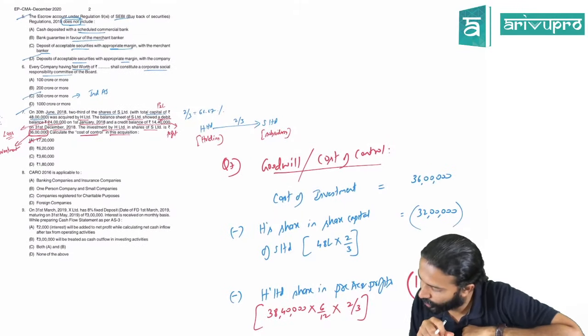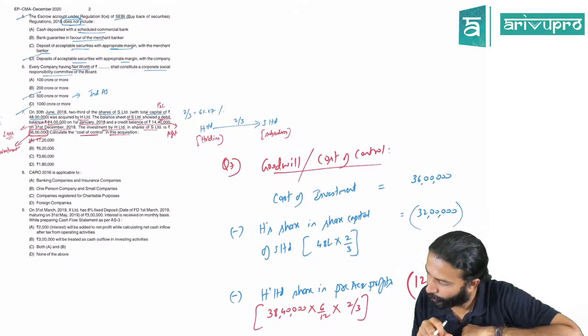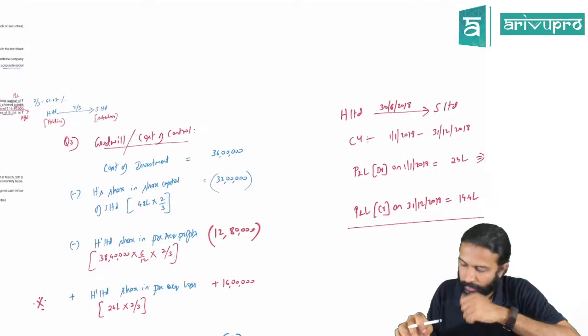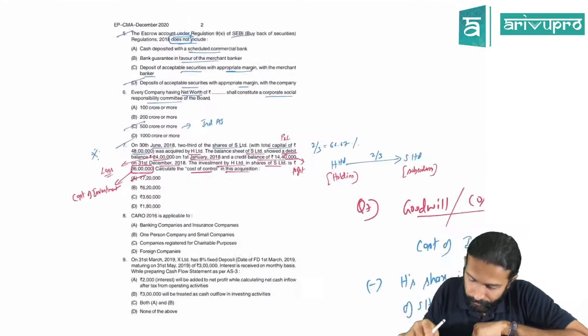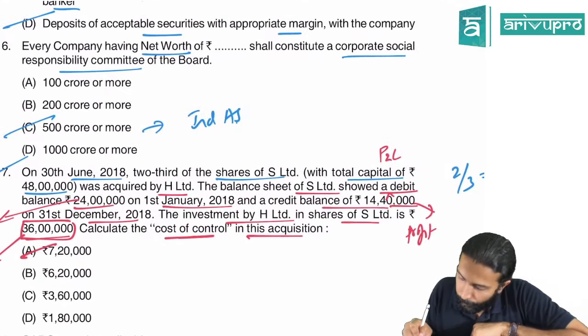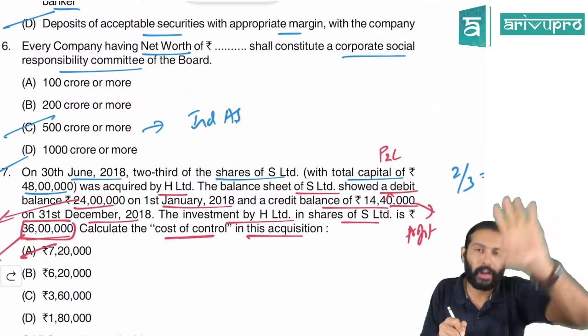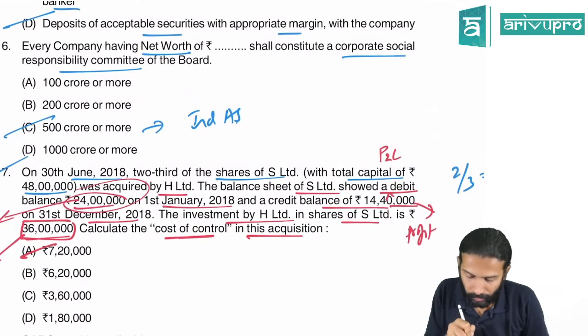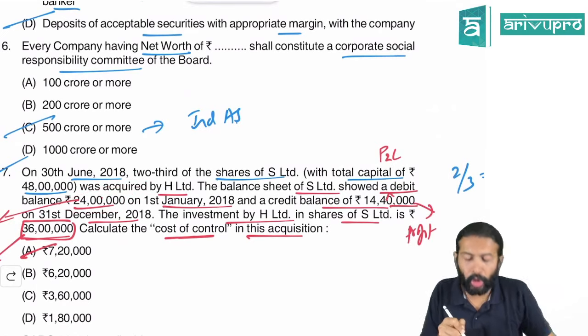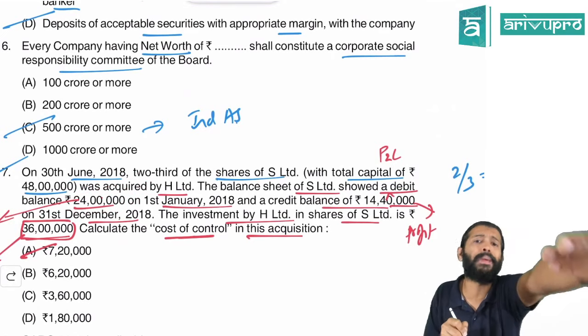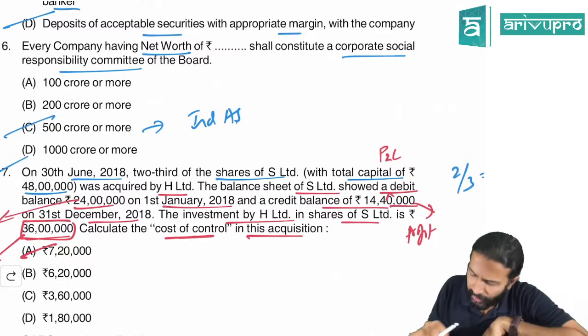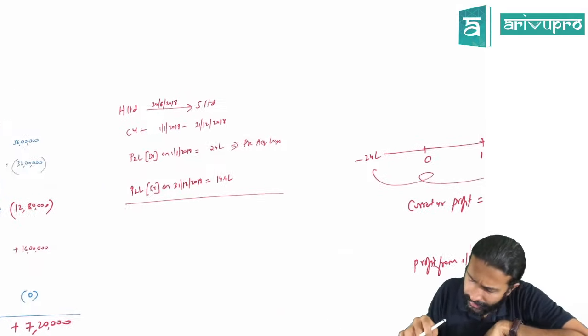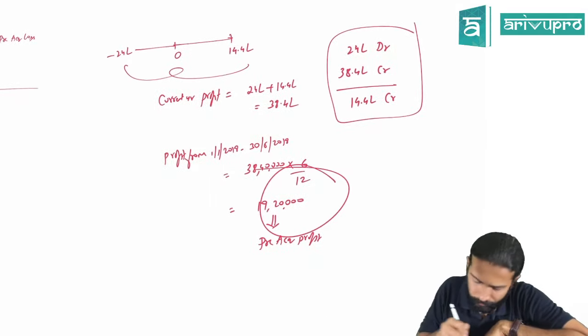Loss is also pre-acquisition, right, sir? So we should divide for 6 months, right? Yeah, no, that's what. Check here. They have given a pre-acquisition loss of 24 lakh, correct? That is already there. Pranita, getting it? On 24 lakh, you already have made this loss. So here, why am I prorating? Why am I calculating 6 months, 6 by 12 over here?